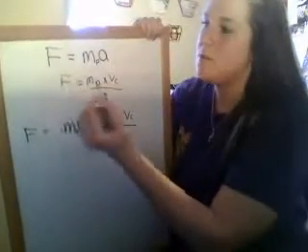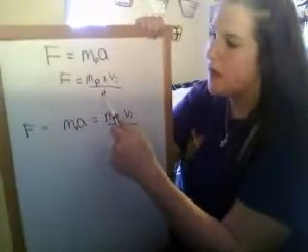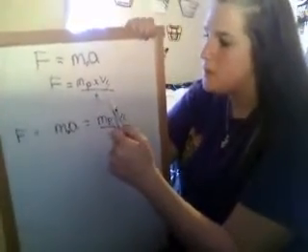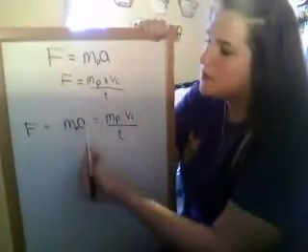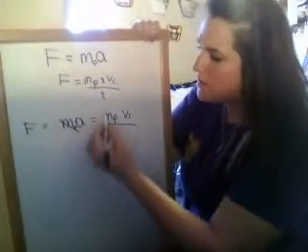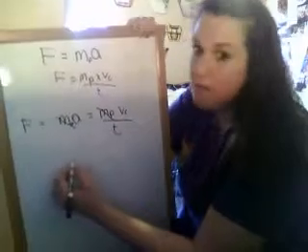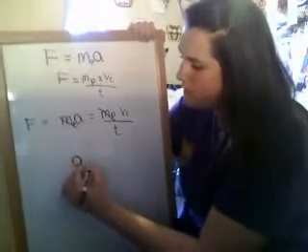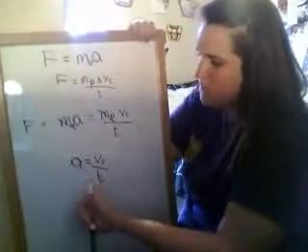So this is our force equation of mass times acceleration. Force can also be calculated as the mass of a person times velocity of car over time. If you set these two equations equal to each other, the mass of the person is going to cancel out, and you're going to be left with acceleration is equal to the velocity of the car over the change in time.